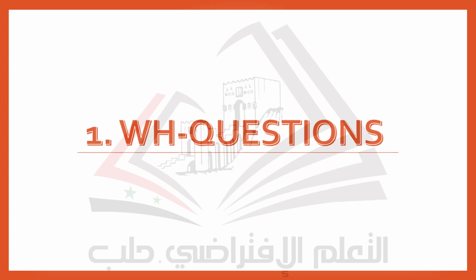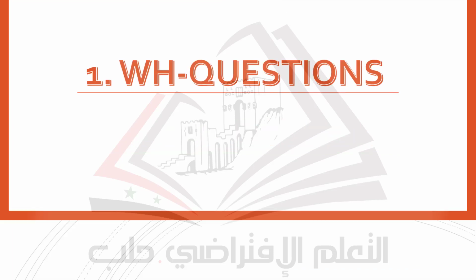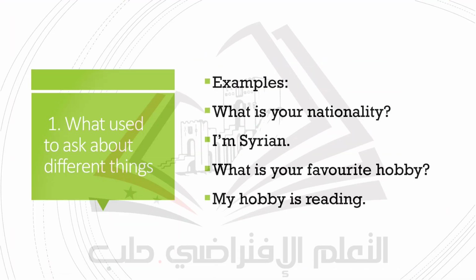So the first type is WH questions. The second is called yes-no questions. Let's start with WH questions. The first word and the most common one is what. What is used to ask about different things.